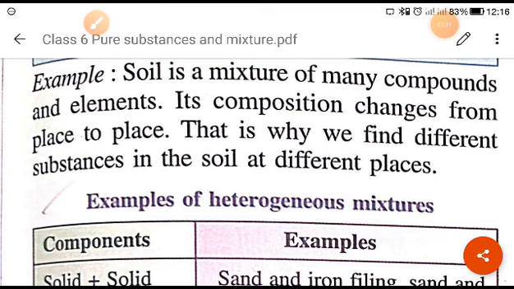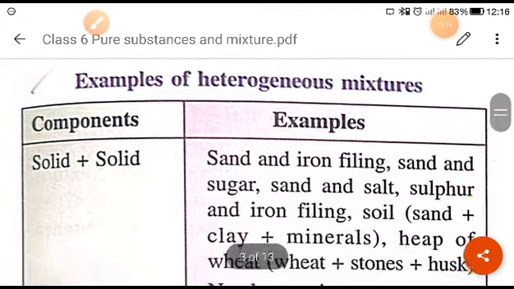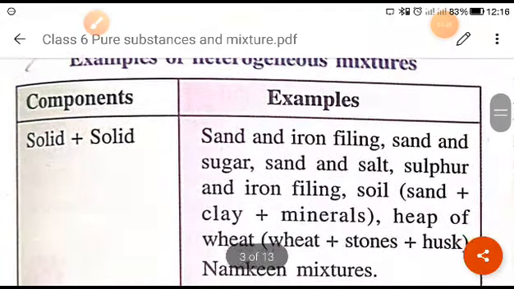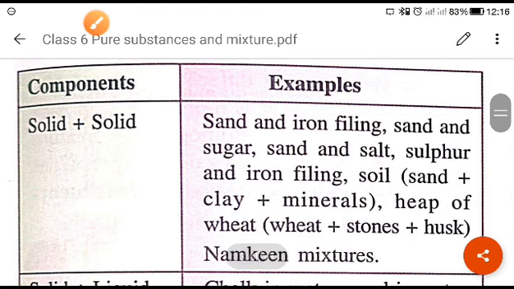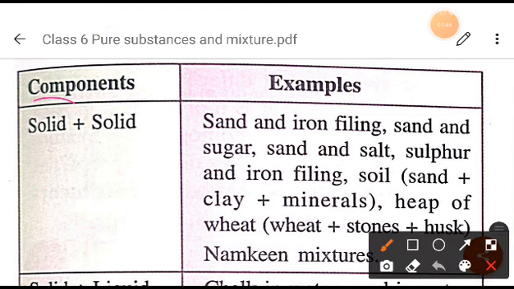So that is why it is called a heterogeneous mixture, right? Some examples of heterogeneous mixtures are given here. First, when the components are solid in solid, okay? In a heterogeneous mixture, when the component is solid in solid, it means all the components present in that mixture will be solid.